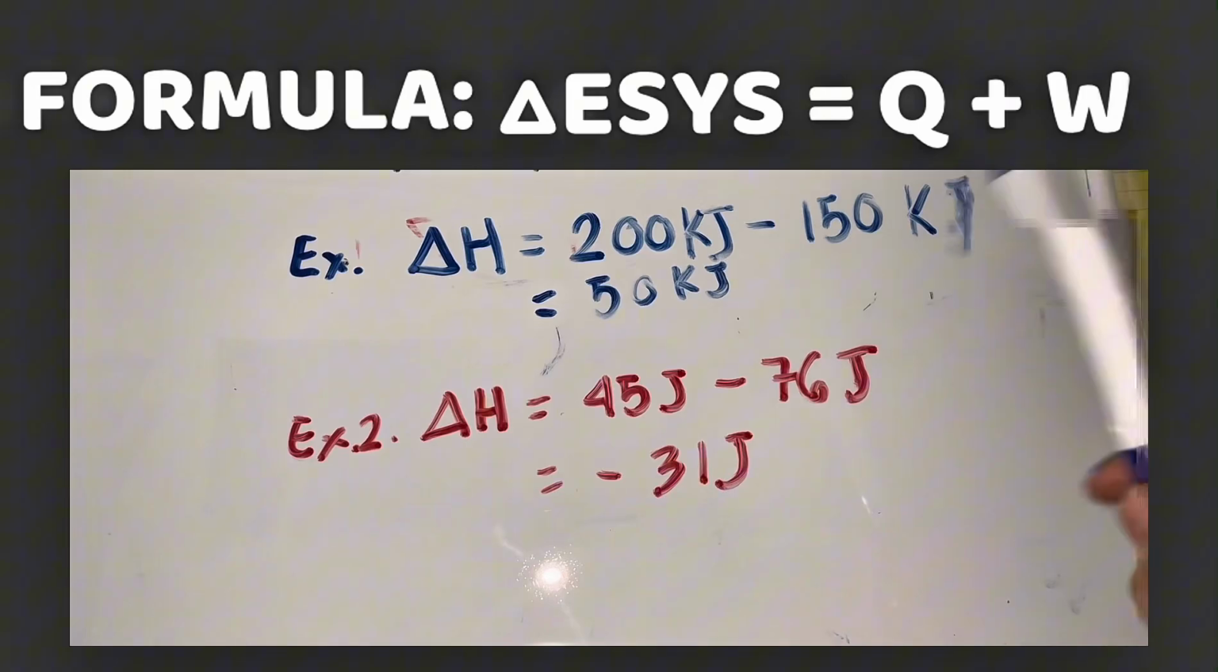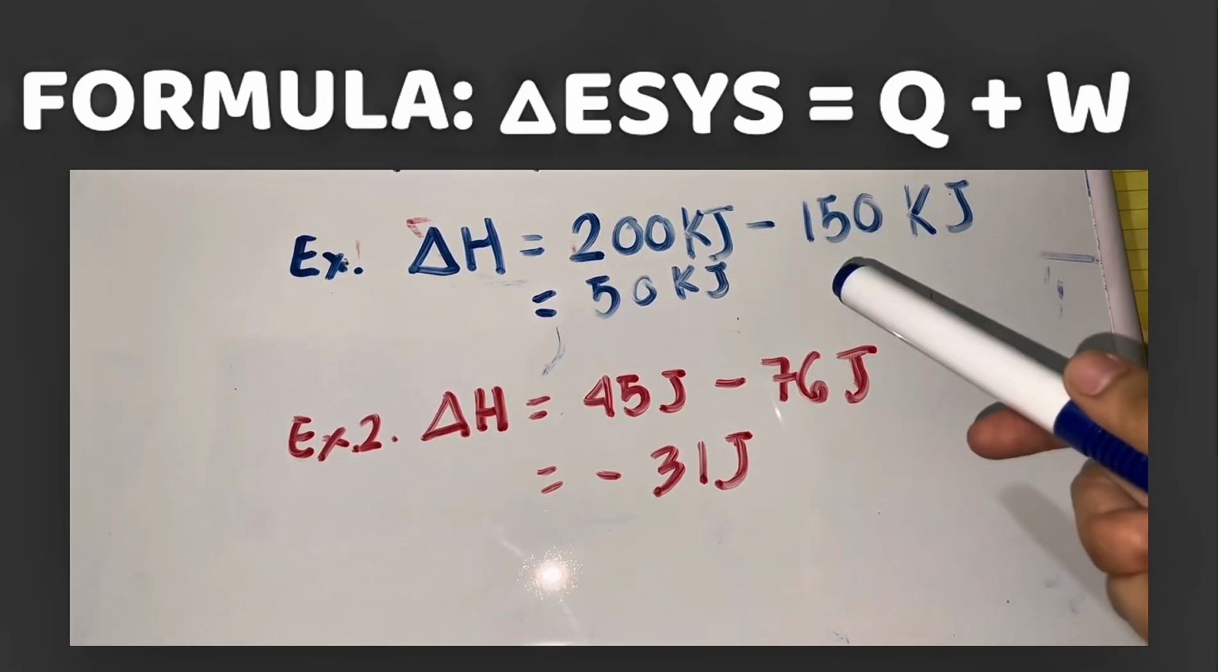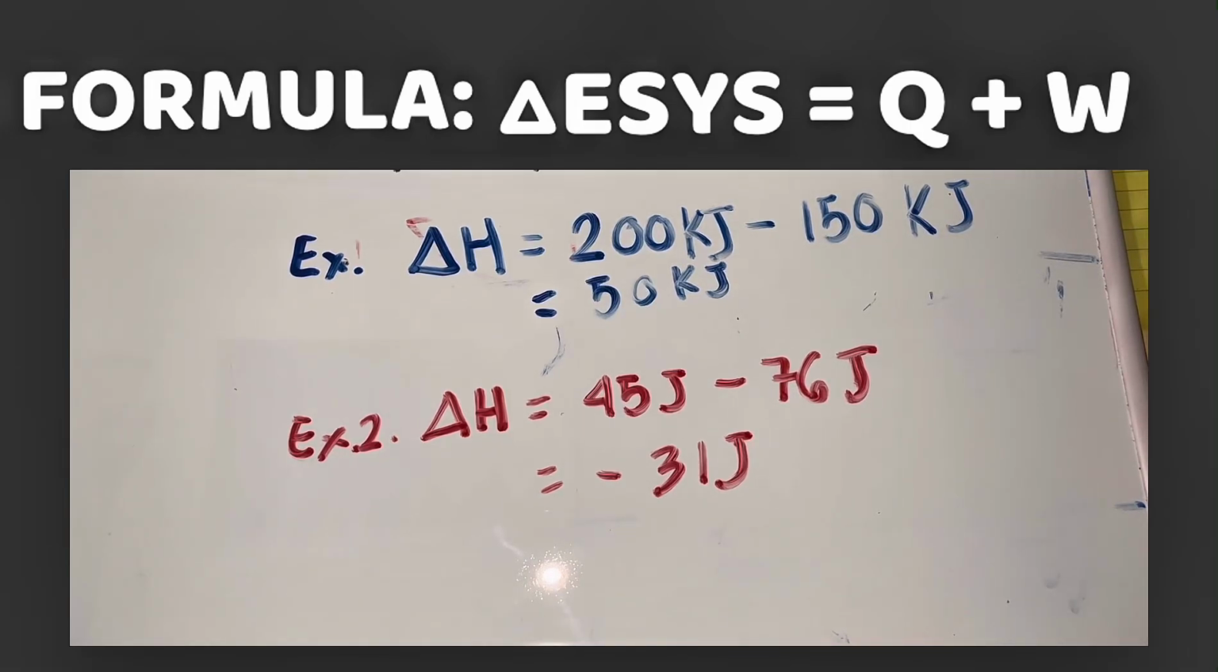Since the outcome is positive, this means it is endothermic, because remember, endothermic is the absorption of heat. That's the reason why it is a positive sign. In this outcome, 50 kilojoules have been absorbed from the surroundings. So never forget that when it is positive, it is endothermic because it is the absorption of heat.